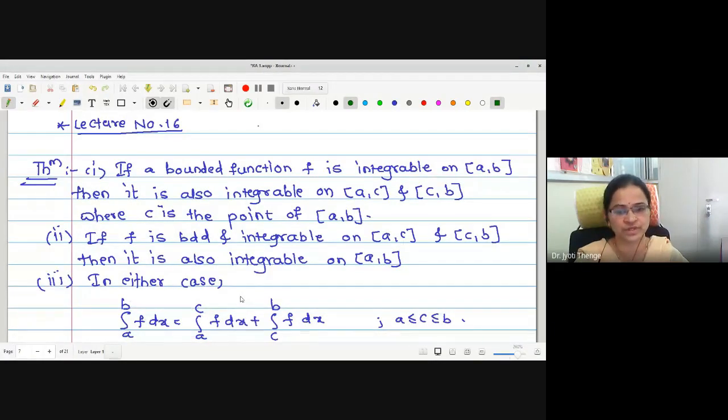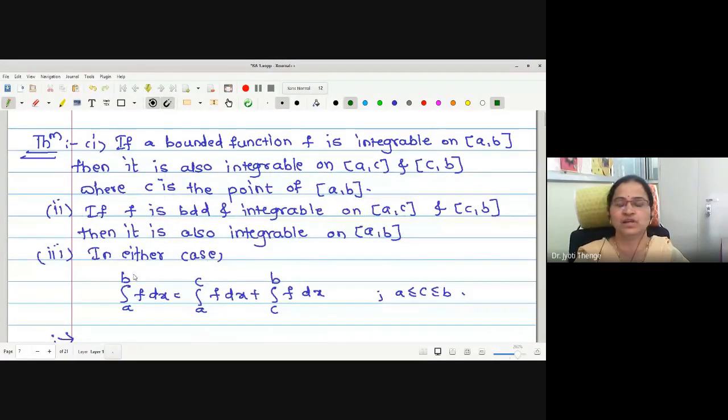In the last lecture, we have studied two important theorems. The first one regards integrability over an interval and integrability over the two different intervals made by taking one point C in between the closed interval AB. The theorem says that if the bounded function is integrable on closed interval AB, then it is integrable on AC and CB, where C is the point in the closed interval. Also, we have proved that if f is bounded and integrable on AC and CB, then it is equally integrable on closed interval A to B.